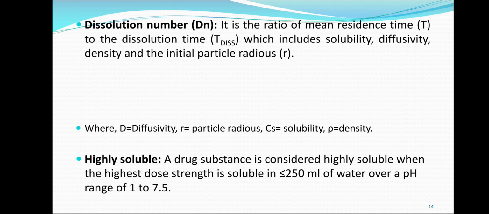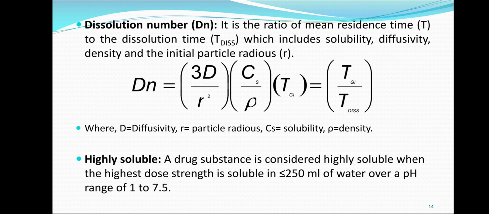Next is dissolution number, that is DN. It is the ratio of mean residence time to the dissolution time, which includes solubility, diffusivity, density, and the initial particle radius. It can be expressed as DN equals to 3D divided by r square into CS divided by rho into TGI.